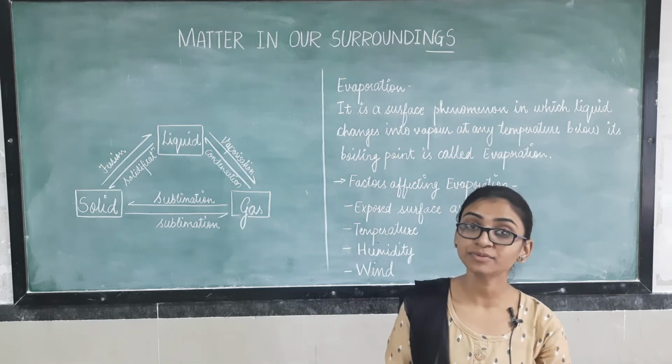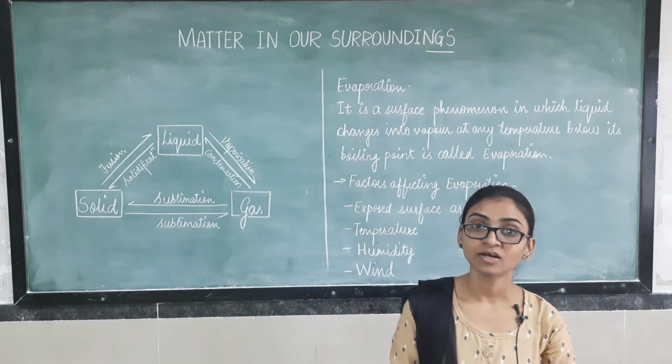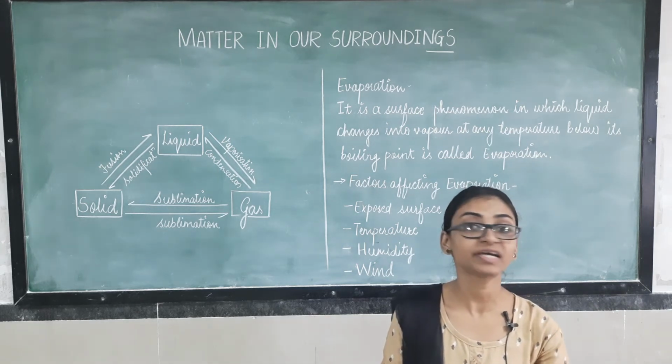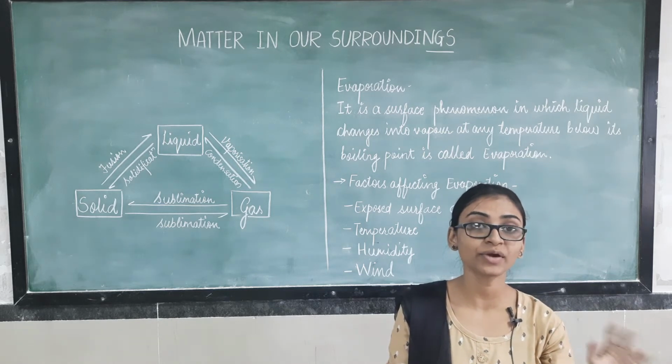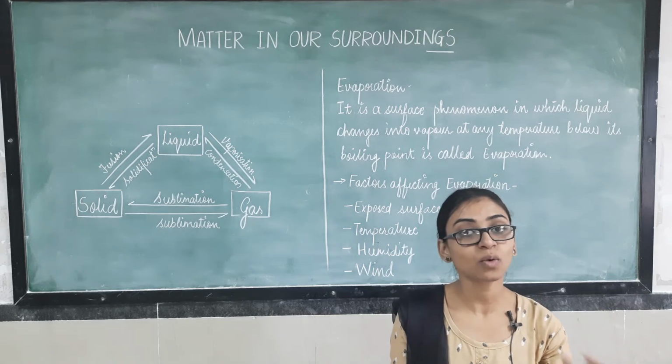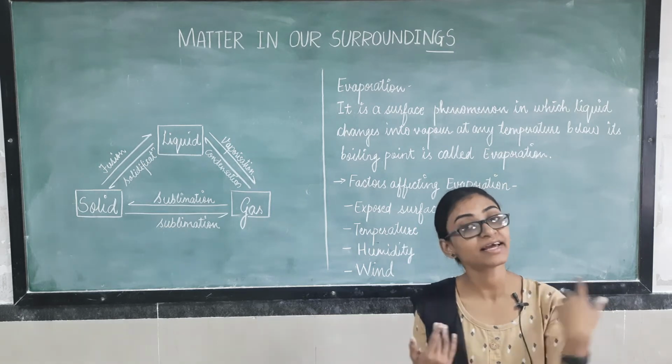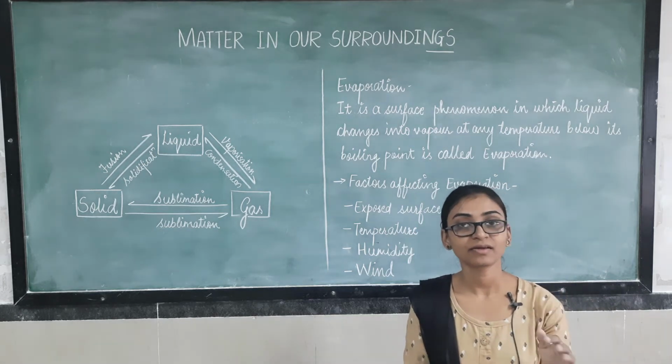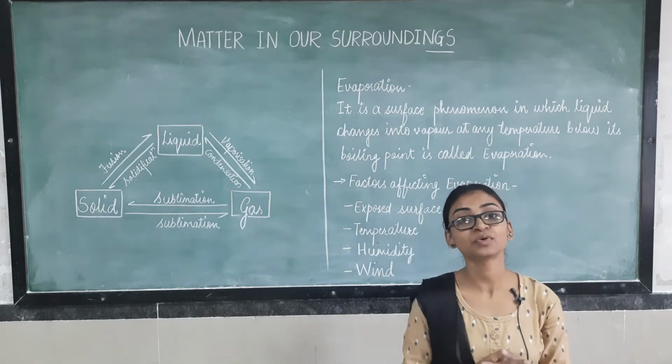This is also because of evaporation. So are you getting my point? We are not giving any extra heat to it. We are not giving any external physical quantity to it. Still it is changing its state.